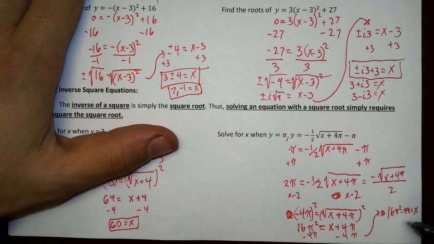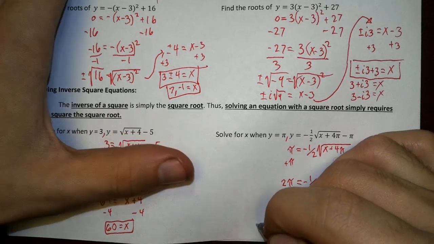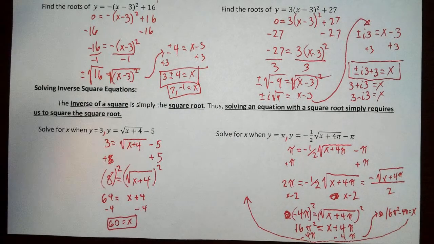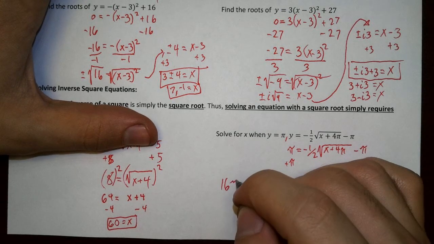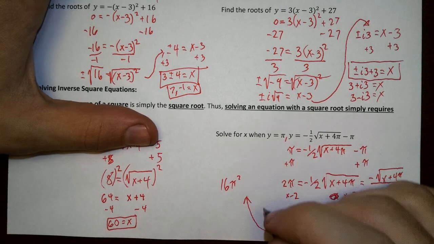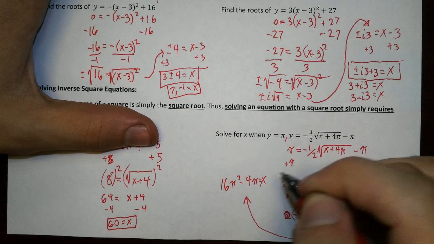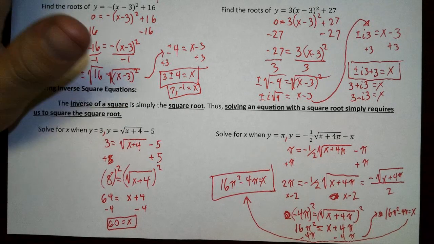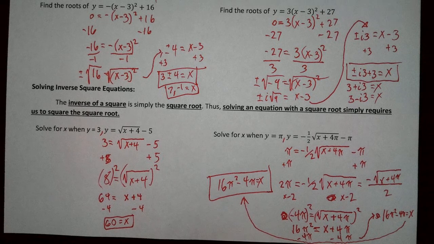Okay, and actually I will draw one more arrow going over here. Don't go off the paper. Cool. Right there. Okay, so this is just our final solution to it. 16 pi squared minus 4 pi equals x. Okay? Now, some of you may be asking, wait, why didn't I add those? They both have a pi, right? Isn't 16 pi squared minus 4 pi equal to 12 pi?